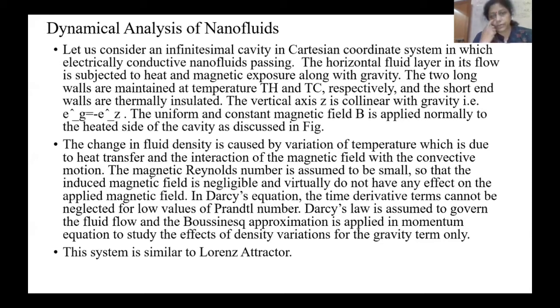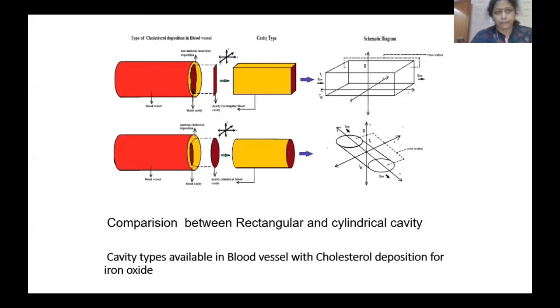The change in fluid density is caused by the variation of temperature, which is due to the high heat temperature and the interaction of the magnetic field with the convective motion. Like you see, here we have this trajectory.